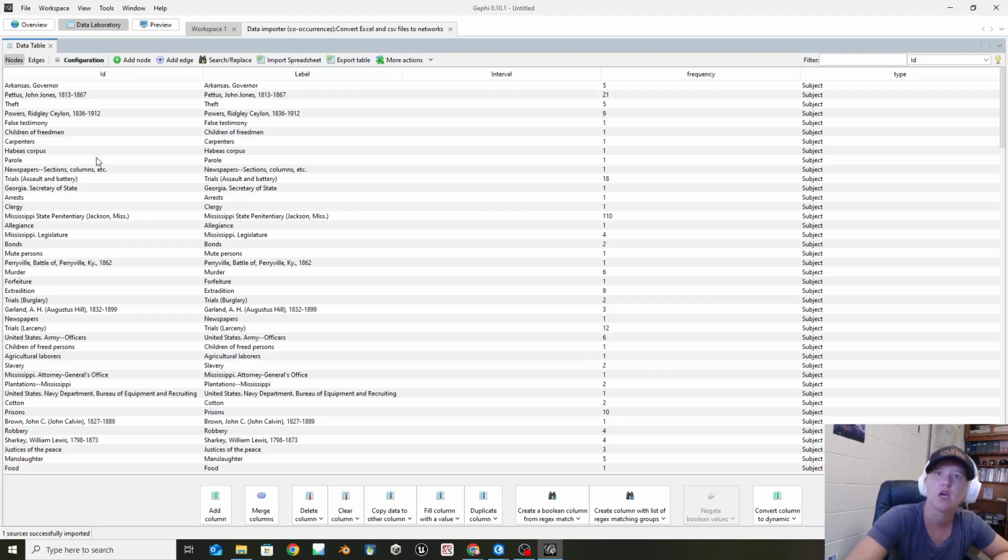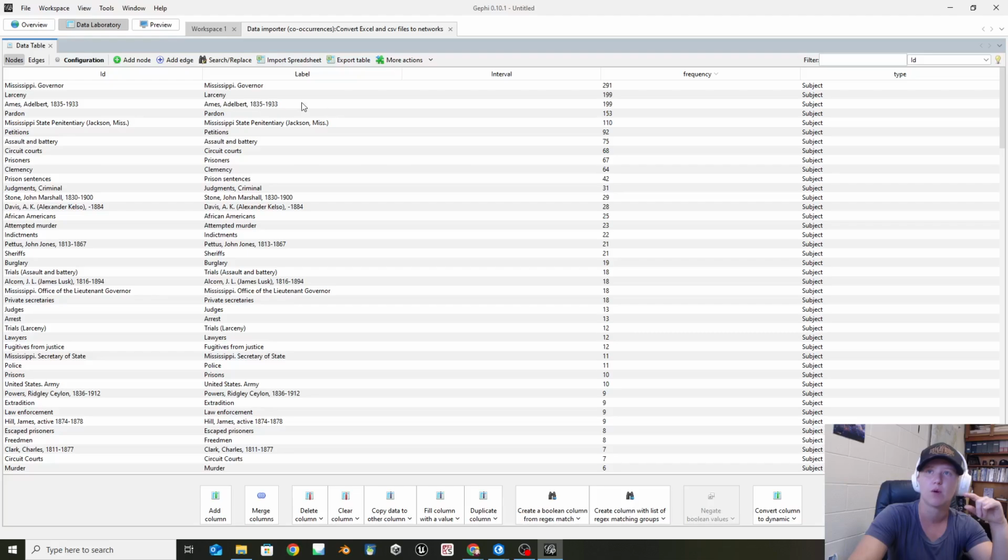So we're going to go okay. Now what you can see is that it automatically has created an ID, a label, and then a frequency. This is how many times something has popped up. If I sort this, the number one in here is the governor of Mississippi showing up 291 times. That makes sense. They're the governor of Mississippi's letters. Then we have larceny, which shows up a bunch. This makes sense, I tagged it for larceny. You'll notice that assault and battery shows up way less, only 75. So proportionally speaking, there's way more larceny mentioned in the letters compared to the assault and battery ones, which also makes sense.